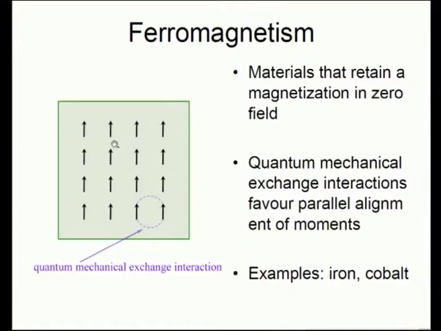That is one thing. This is due to the remnant magnetism which is present after interaction with the external field. So, quantum mechanical exchange interactions favor parallel alignment of moments, and this is a schematic of it, and we have examples of iron and cobalt.